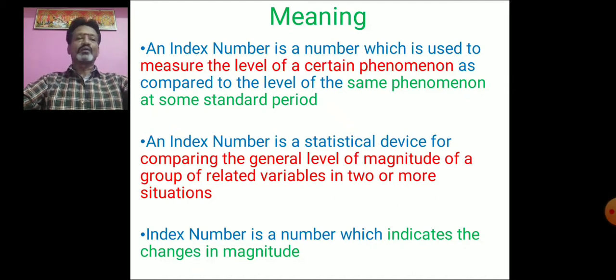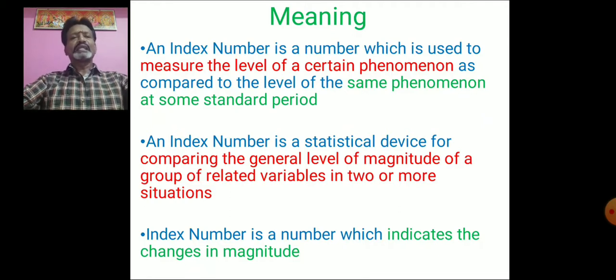For example, the price level of a particular commodity in one year is compared with another year, and what we get is the change that happened in that variable from the past year to the current year. That is what we study under index numbers.